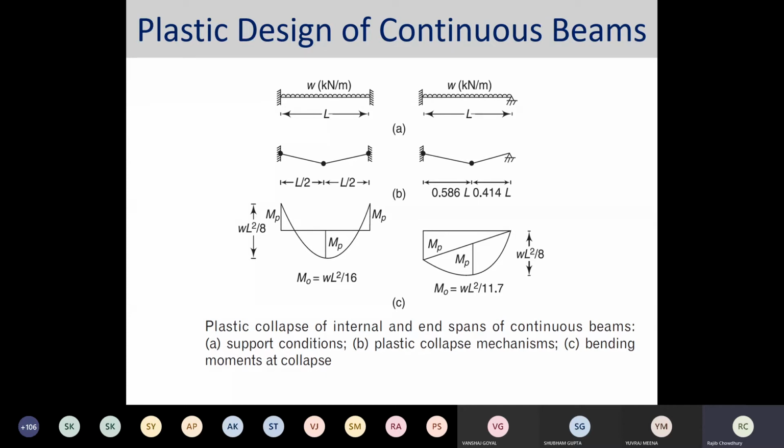And if both can be combined, lower and upper bound, then it is called the uniqueness theorem. I'm not sure whether these things are covered or not, but definitely the static principle or the lower bound theorem has been covered, and also the kinematic or the upper bound theorem has also been covered.